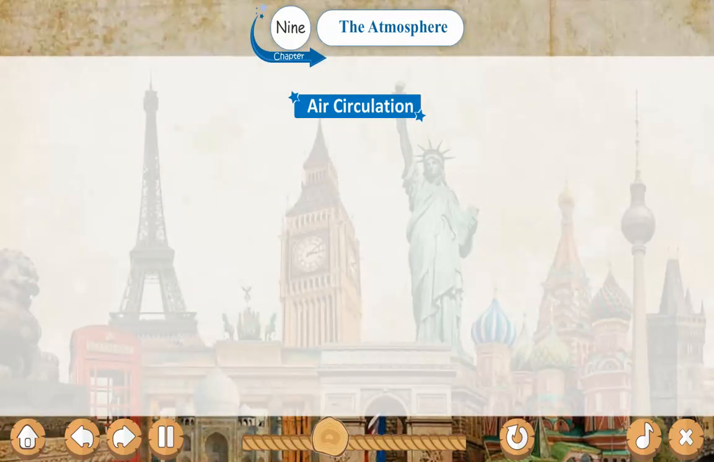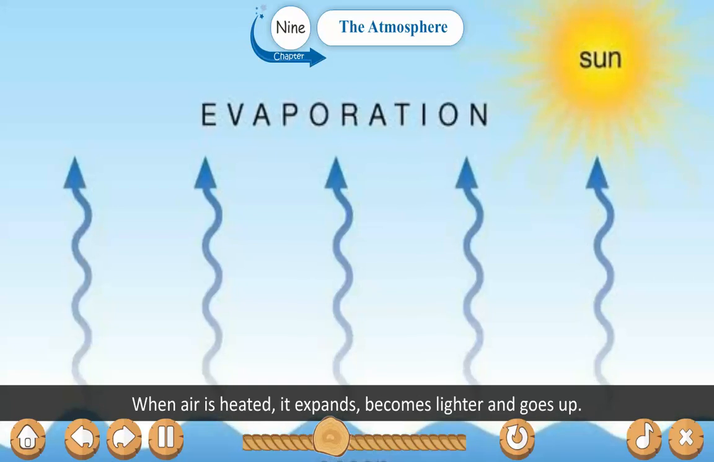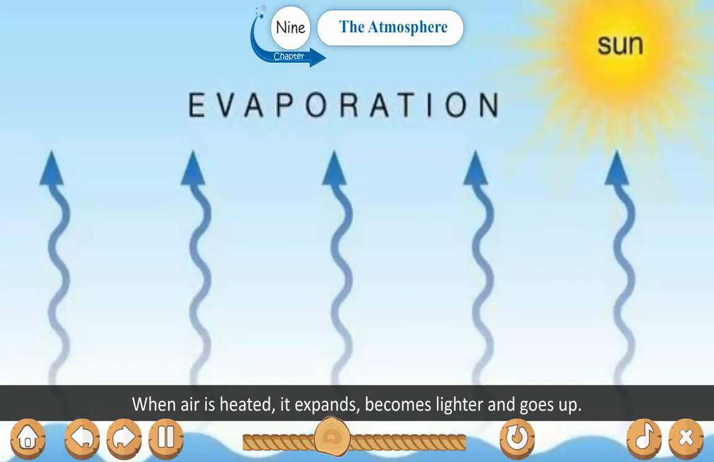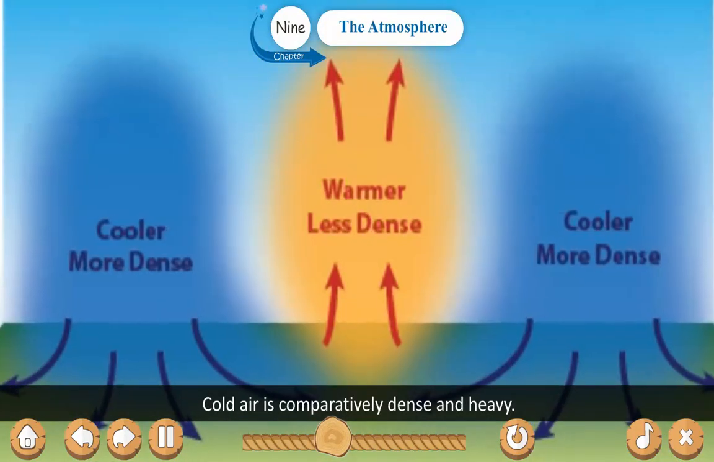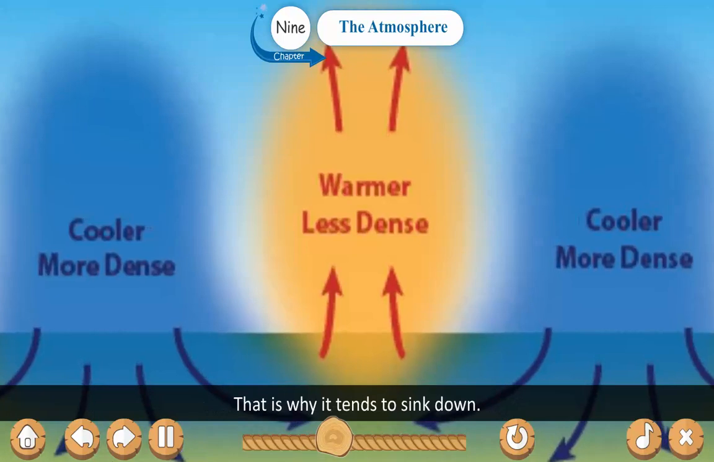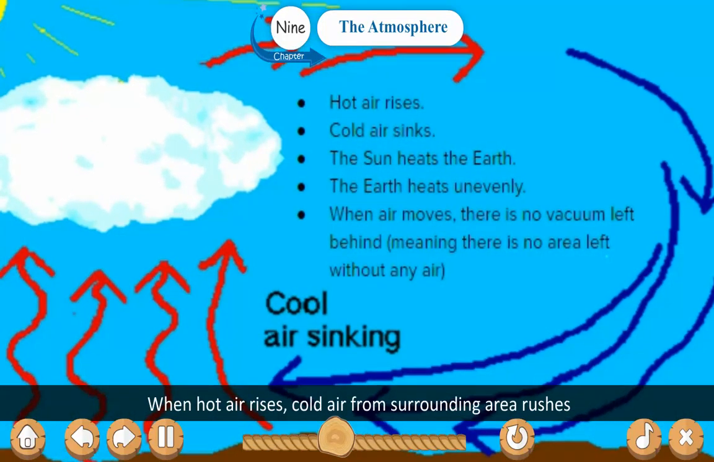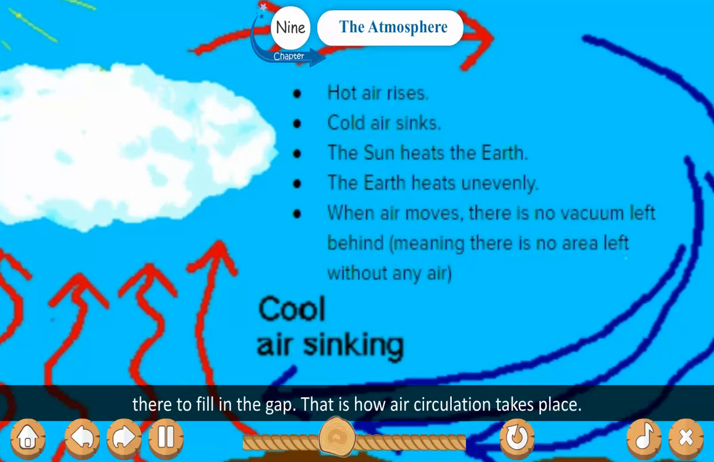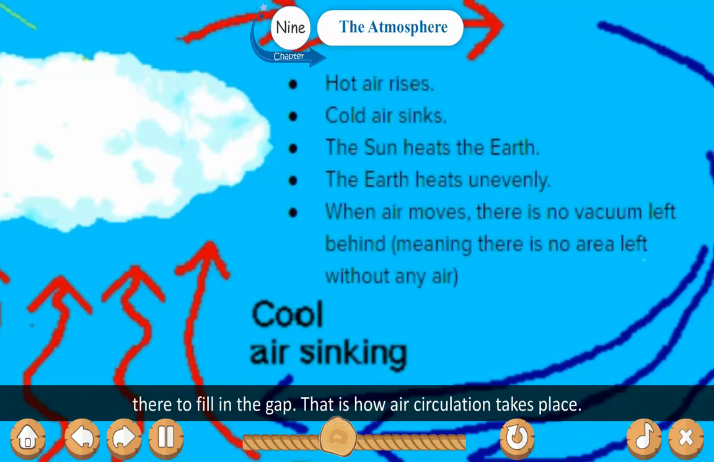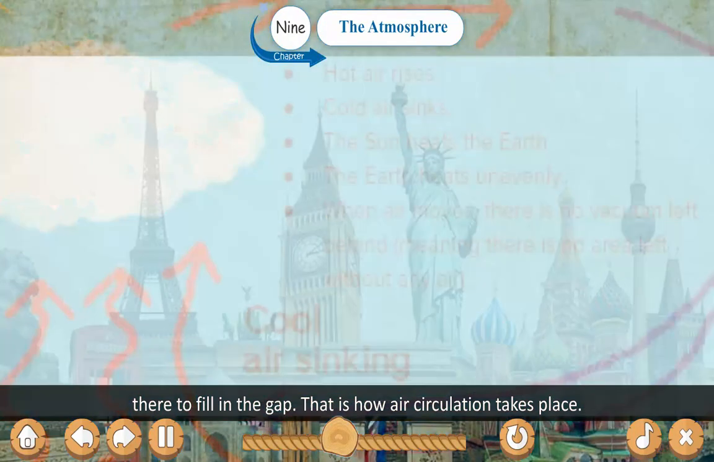Air circulation. When air is heated, it expands, becomes lighter, and goes up. Cold air is comparatively dense and heavy. That is why it tends to sink down. When hot air rises, cold air from the surrounding area rushes there to fill in the gap. That is how air circulation takes place.